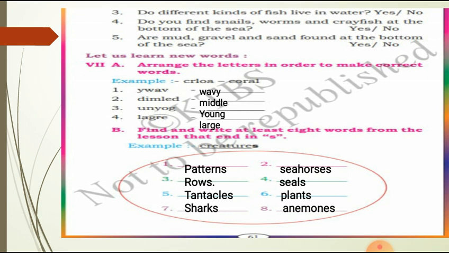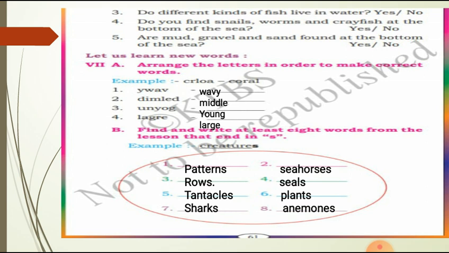Then fourth one, do you find snails, worms and crayfish at the bottom of the sea? Yes, we find worms, snails and crayfish at the bottom of the sea. Then fifth one, are mud, gravel and sand found at the bottom of the sea? Yes, we can find mud, gravel and sand at the bottom of the sea. So here all the answers are yes. All 5 question answers are yes only.